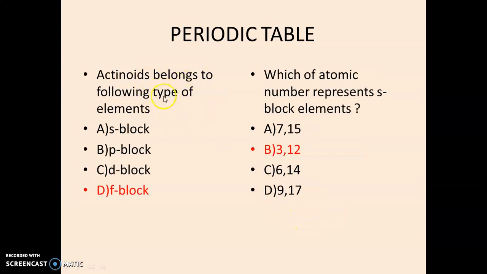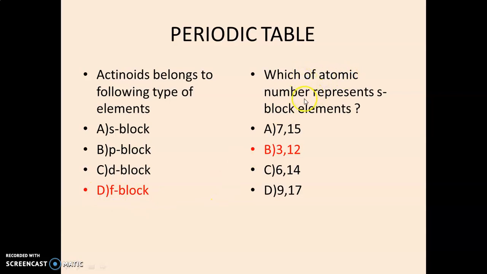Actinide belongs to the following type of elements: S, P, D and F. There are 4 block elements and the right answer is the F block elements. Actinoids belong to F block elements.